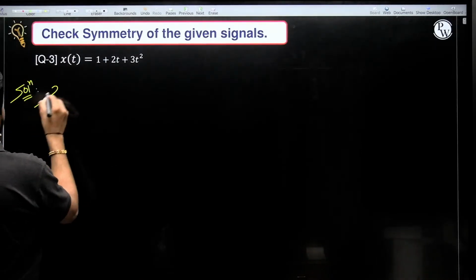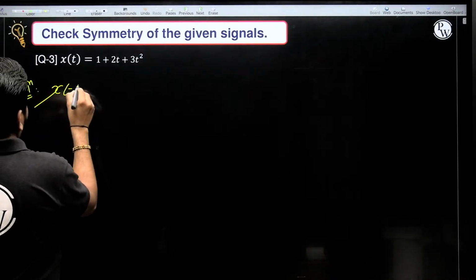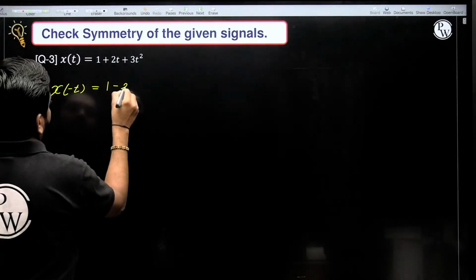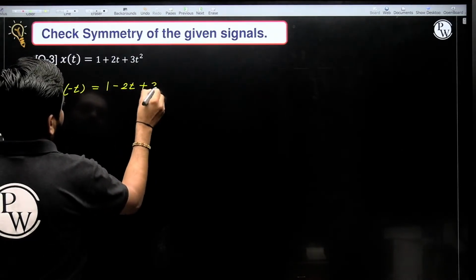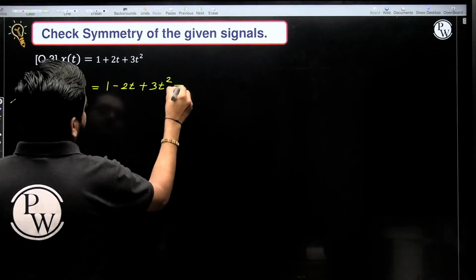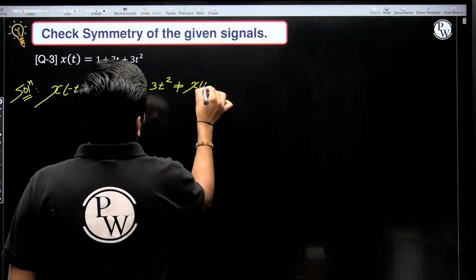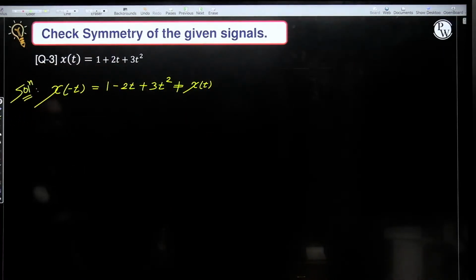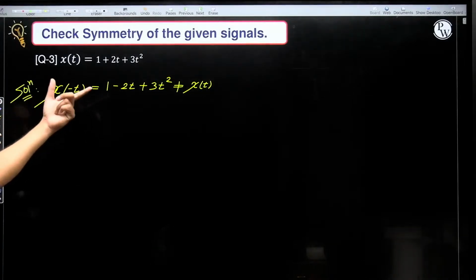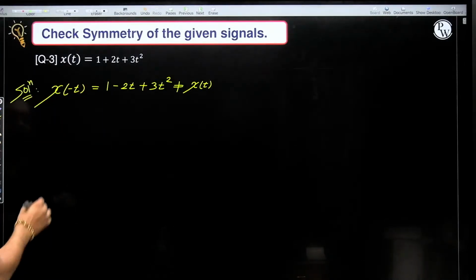First replace t with minus t. So x of minus t is not equal to x of t. So this is not an even signal.